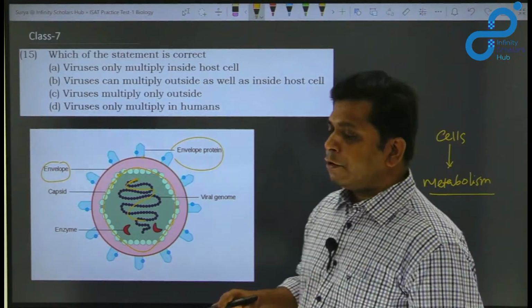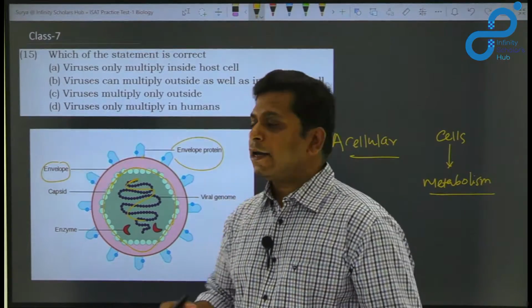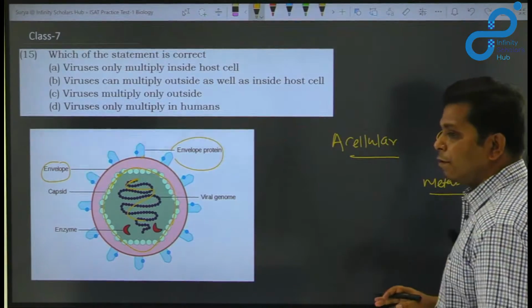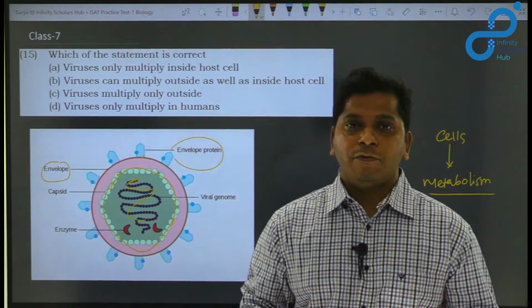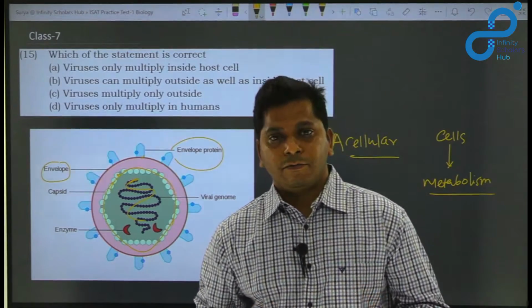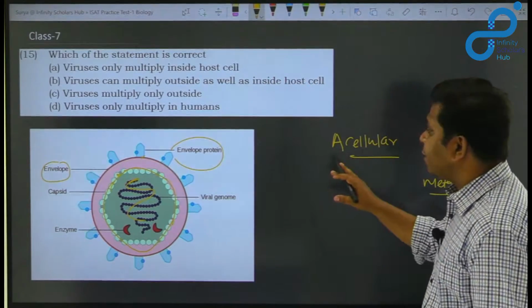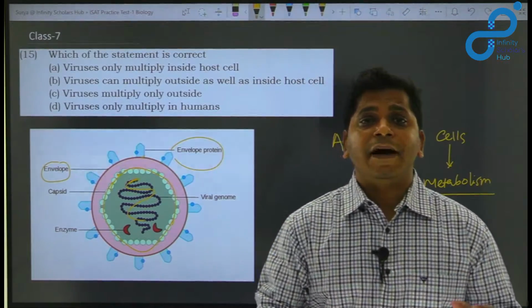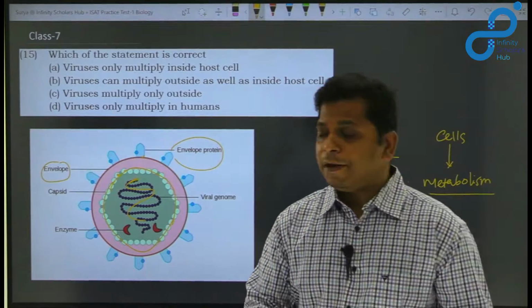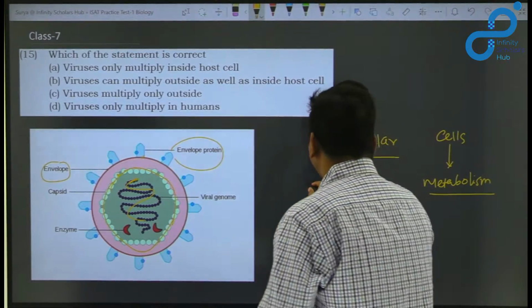So organisms without carrying out metabolism will not grow on their own or reproduce on their own. Therefore viruses cannot multiply on their own, they need some assistance. So viruses are called parasites.